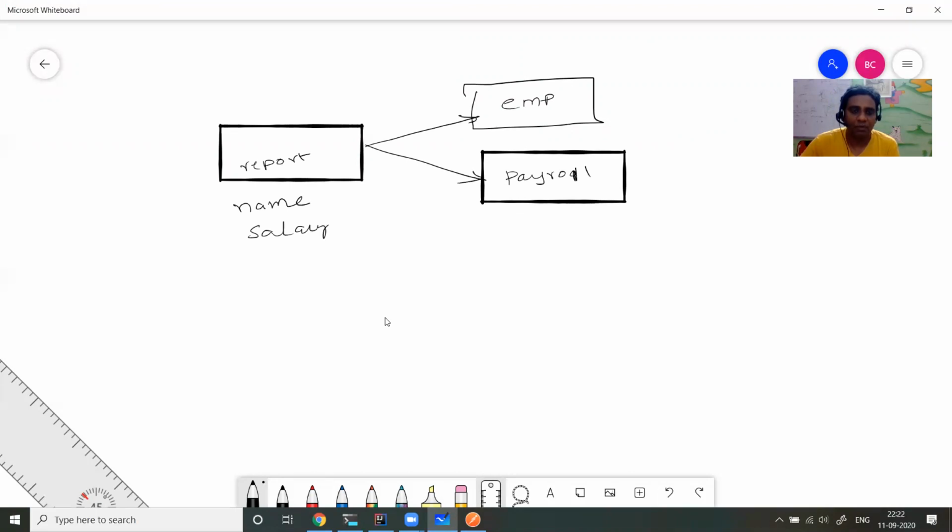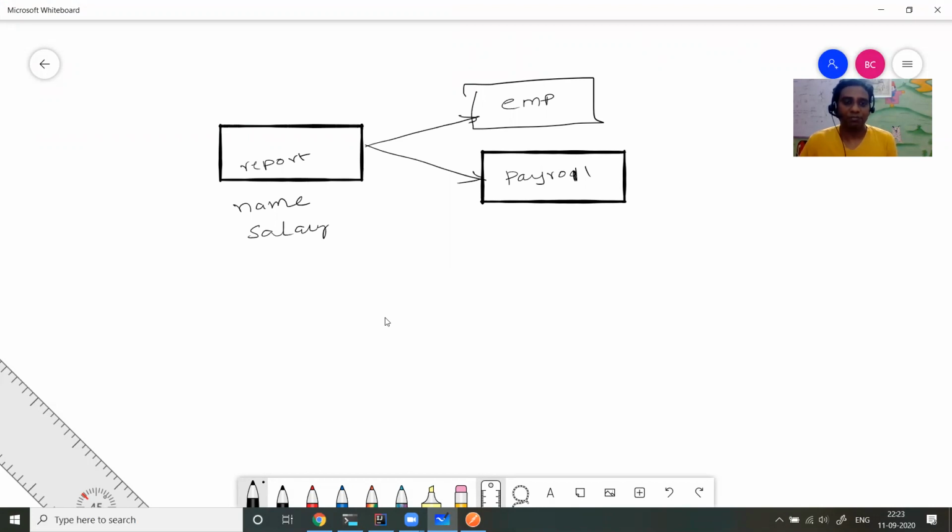So this is how the report microservice is very essential. It has to communicate with employee and payroll. How one microservice communicates with another, we are going to see in this example.